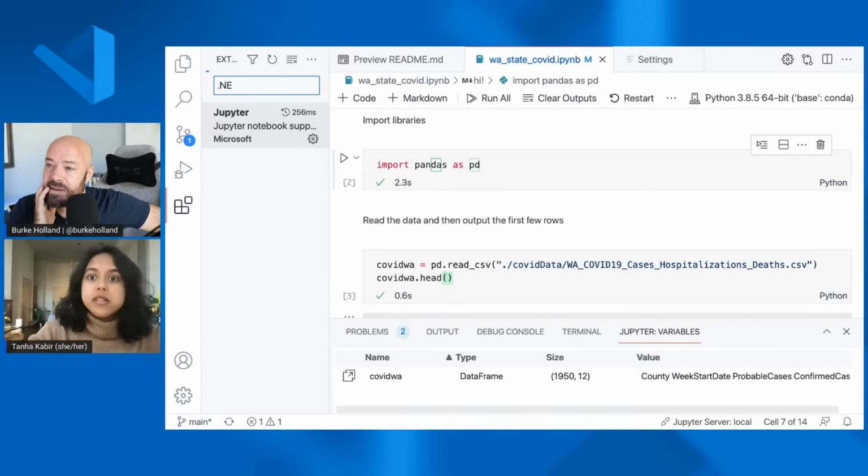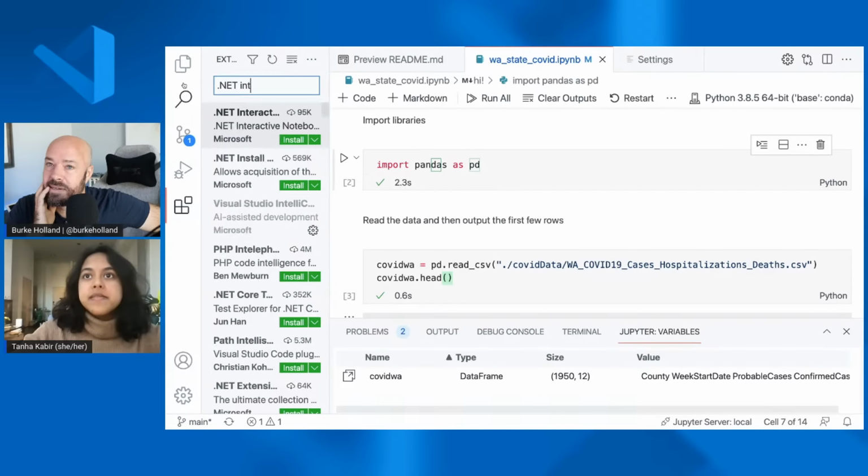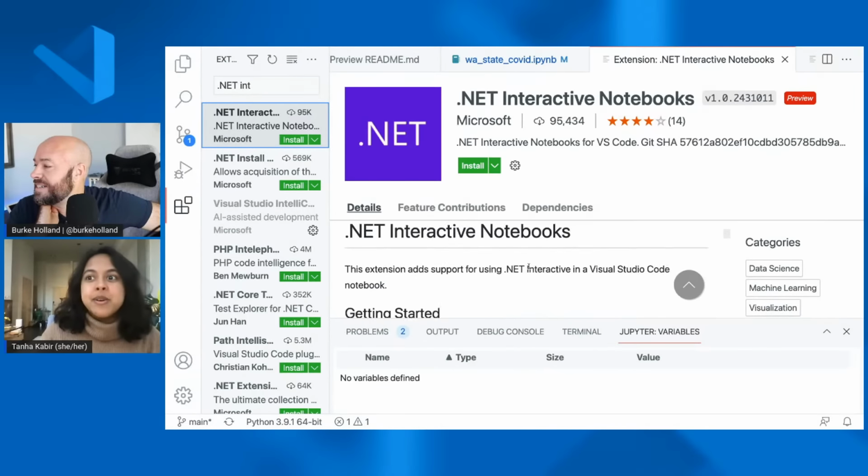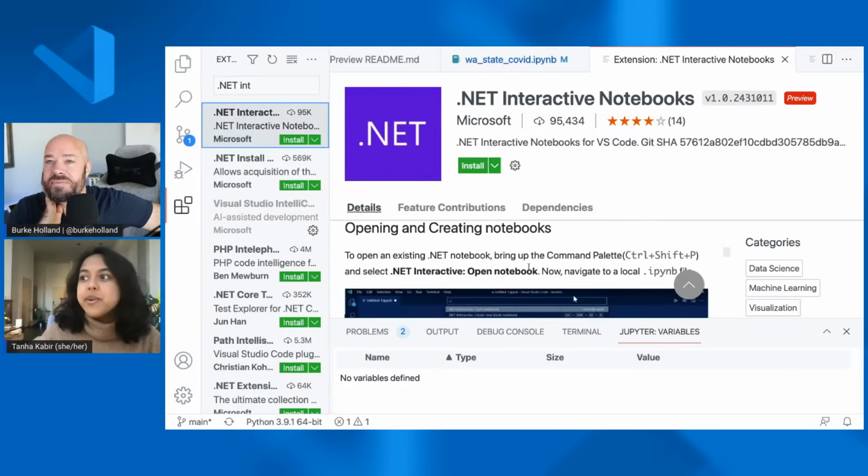You search .NET Interactive. We have the .NET Notebook, which you can use with C#. I don't know what style means exactly. I was for a second thinking about themes still, but you can use the .NET Notebook if you want to use C# in your notebooks. C#, F#, several languages actually. The .NET Notebook supports several.